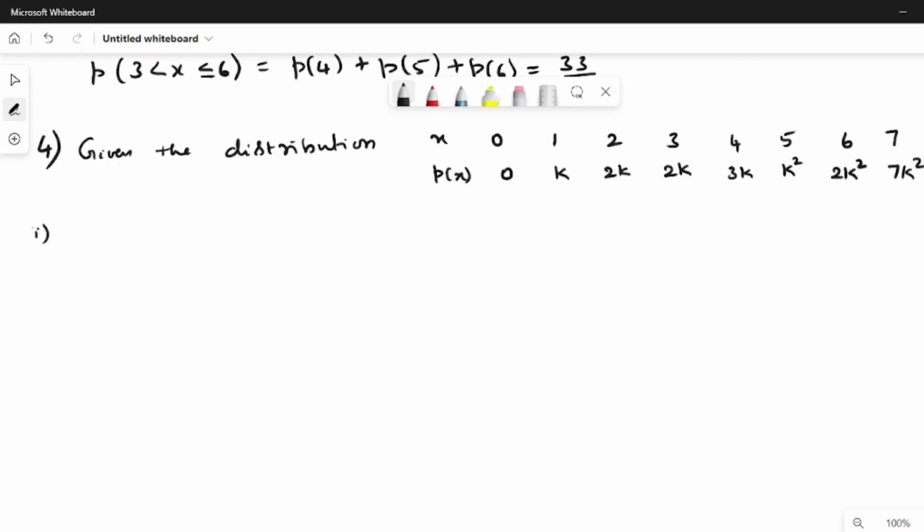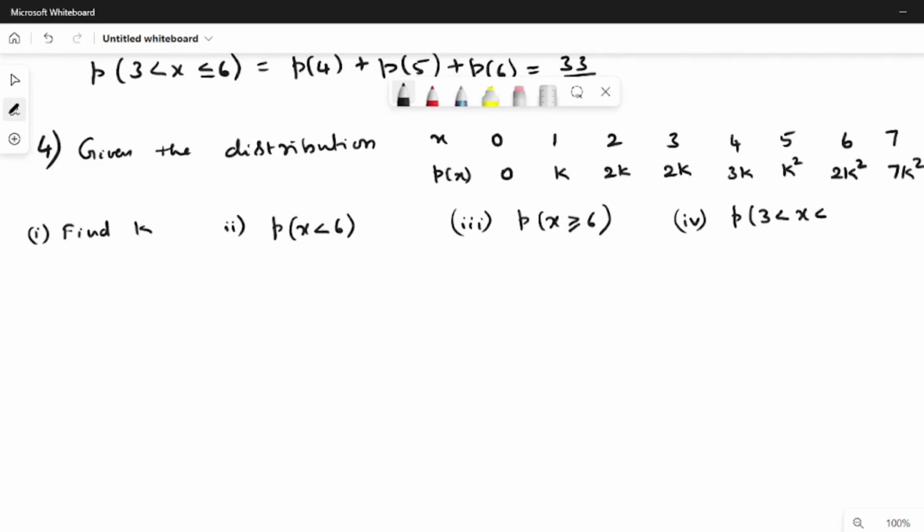Now we have to determine k. Point number 1, find k. Point number 2, evaluate P of x less than 6. Point number 3, evaluate P of x greater than or equal to 6. And the last point, evaluate the probability of x strictly greater than 3 and less than or equal to 6. And finally, also find the probability distribution.